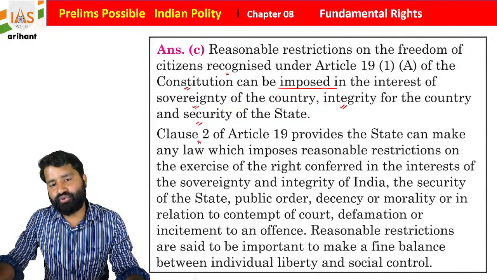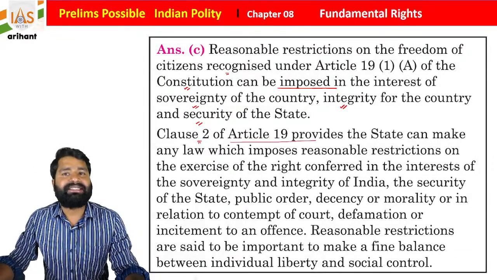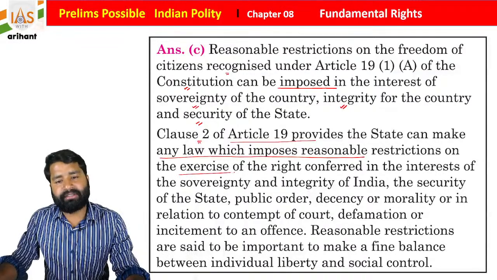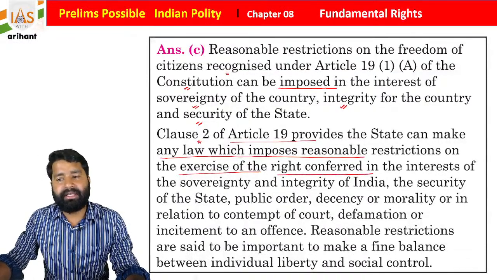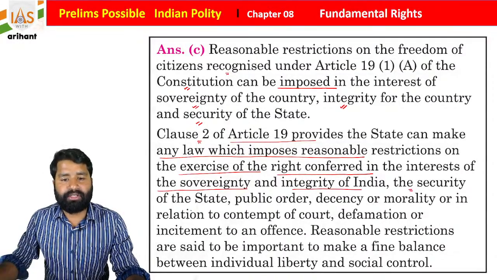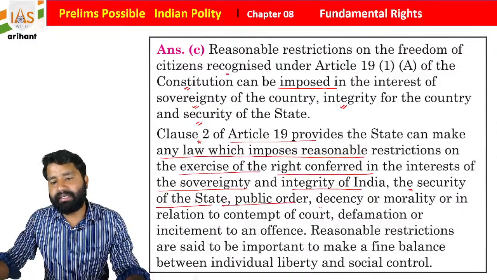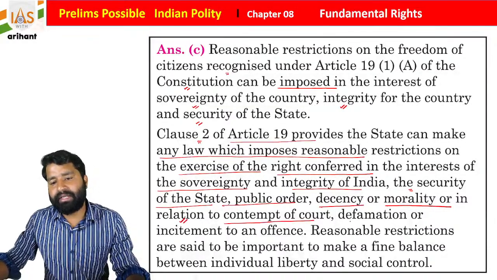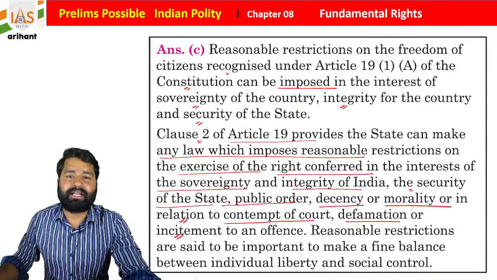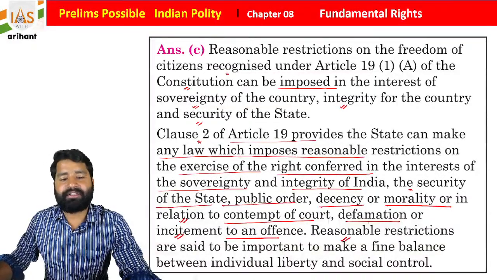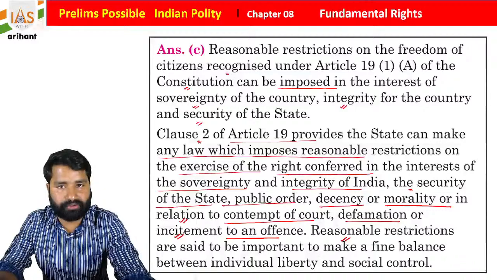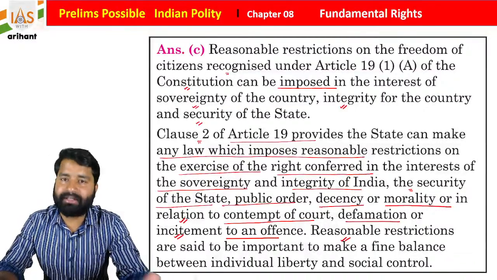Clause 2 of Article 19 provides that the state can make any law which imposes reasonable restriction on the exercise of rights conferred, in the interest of the sovereignty and integrity of India, the security of the state, public order, decency or morality, or in relation to contempt of court, defamation or incitement to an offence. Reasonable restrictions are important to make a fine balance between individual liberty as well as social control.